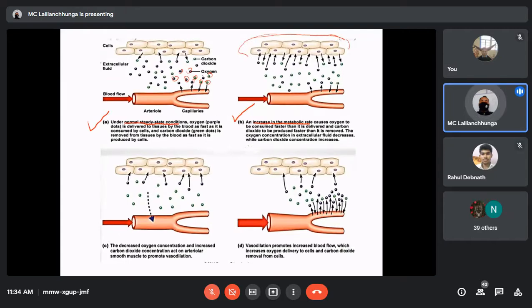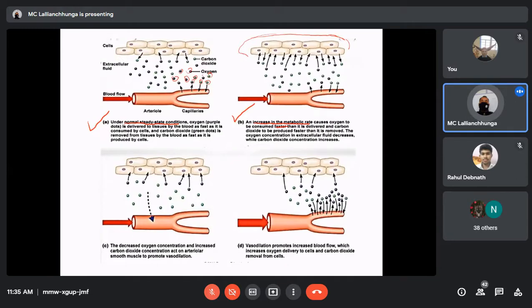So here oxygen is consumed faster than it is delivered from the capillaries, and at the same time, carbon dioxide is produced faster than it is removed.